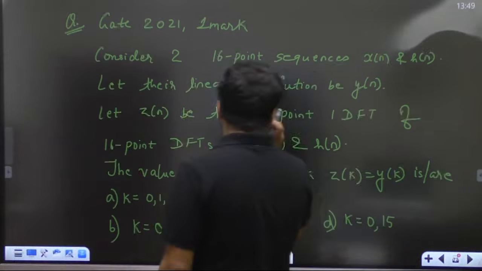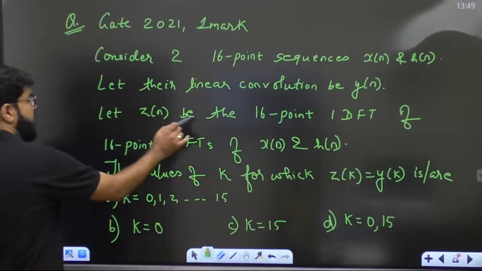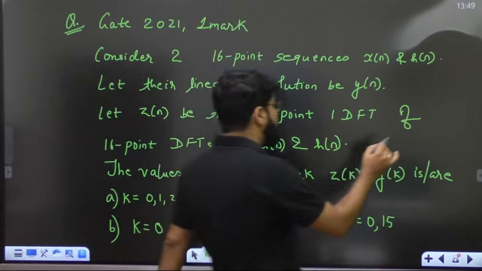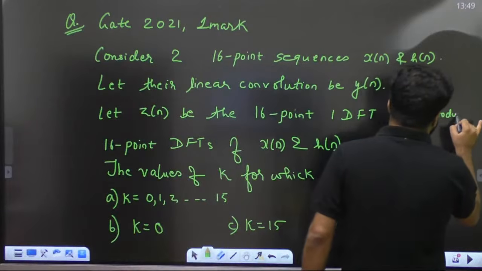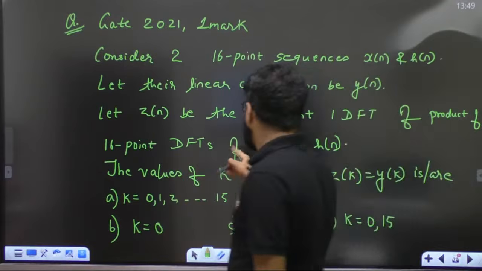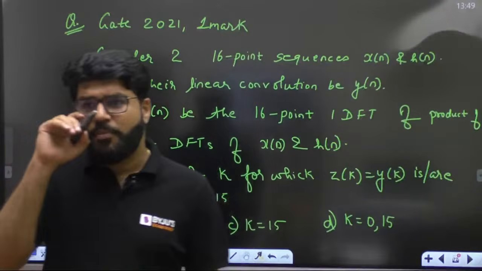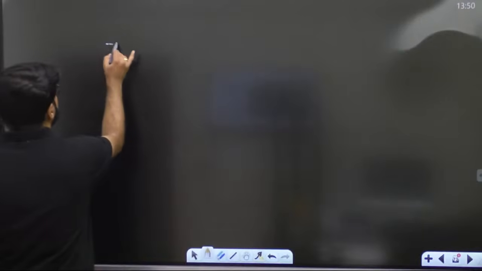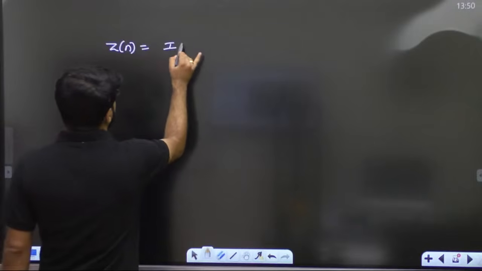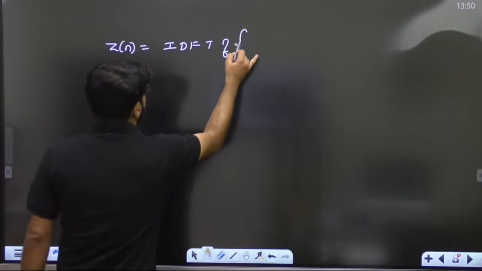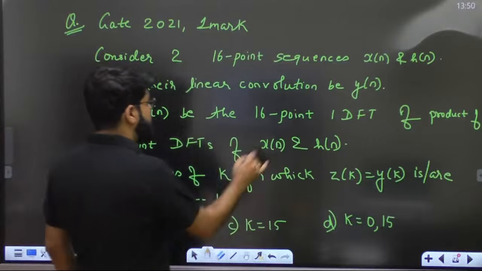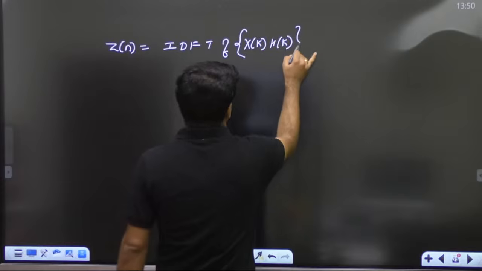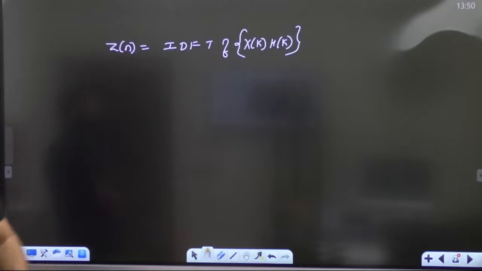So first of all, let's read this language. z[n] be the 16 point IDFT of the product of, I think I have missed one word, of the product of 16 point DFTs of x[n] and h[n]. So what is z[n]? It is the IDFT of the product of 16 point DFTs of x[n] and h[n]. We call the DFTs of x[n] and h[n] X[k] and H[k]. So there has to be a product of X[k] and H[k], and z[n] is the IDFT of them.